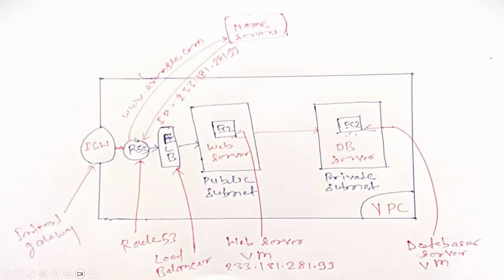Then Route 53 sends the request for IP resolution, because the user is hitting a domain name in the browser, like www.example.com. Route 53 receives the domain name itself, and then it moves to the DNS servers.